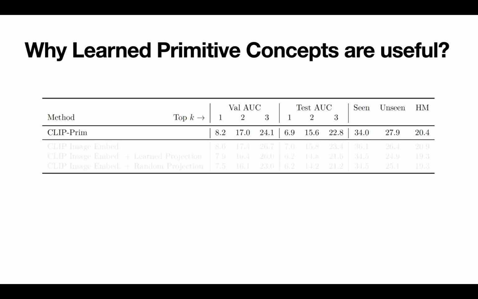Last, we investigate whether the usefulness of concept activations comes from the primitive concept prompting or the powerful visual encoder of CLIP. First, we directly use the CLIP image embedding, and we observe that it performs better than ClipPrim, which we attribute to the high dimensionality of a CLIP image embedding compared with the concept activations.